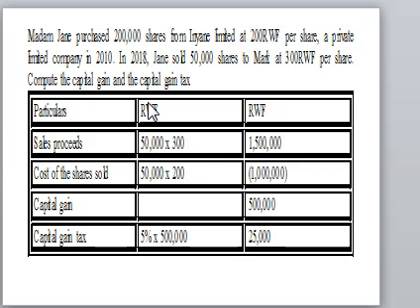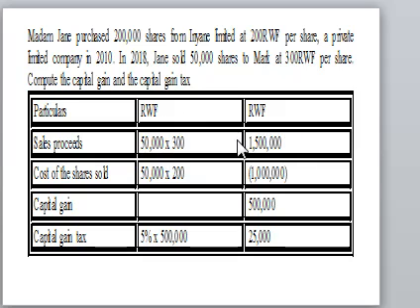So this is a simple example on how to calculate the capital gain. You have this total number of shares that were purchased in a private company in 2010. Then in 2018, 50,000 shares were sold at this price per share. So how do we compute the capital gain? Remember I said you get the proceeds from the sale of your shares minus the cost. So the shares were sold at 300. So we take the 50,000 shares, that's the number of shares which were sold, times 300.